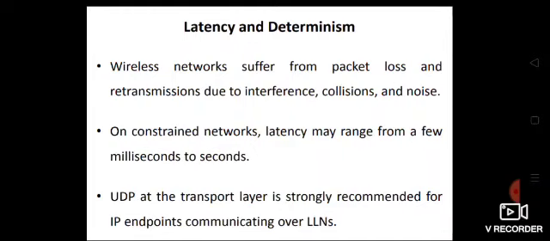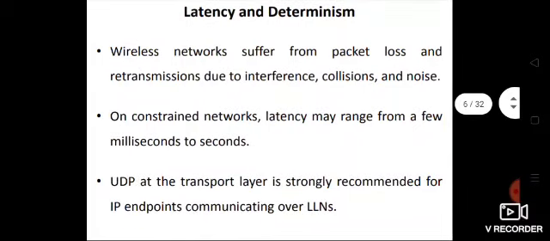Then latency and determinism. Wireless networks suffer from packet loss and retransmissions due to interference, collision and noise, isn't it? We have studied that in wireless networks we'll have a lot of interference, collision and noise because the data transfers in open air. On constrained networks, latency may range from a few milliseconds to seconds.